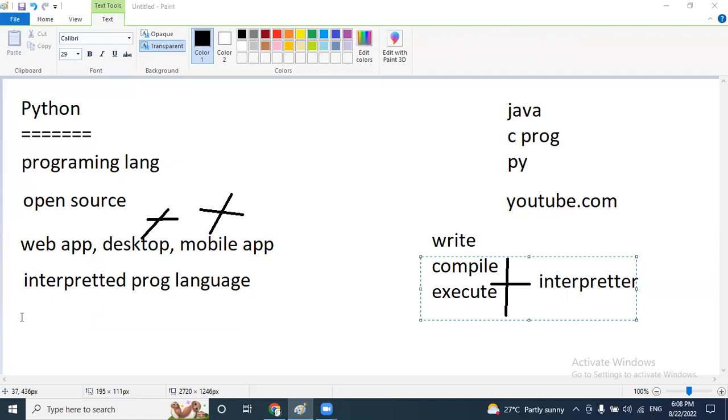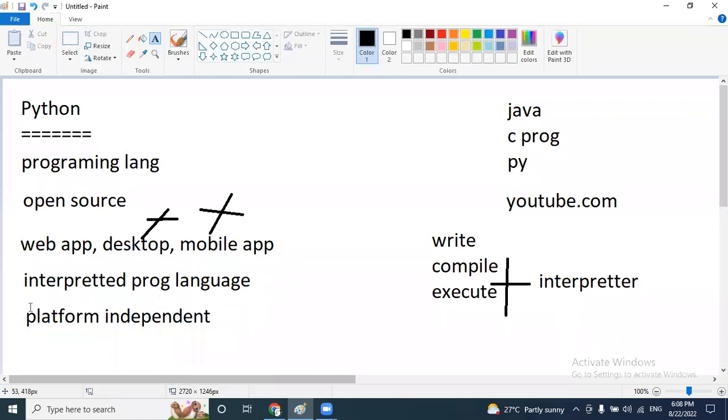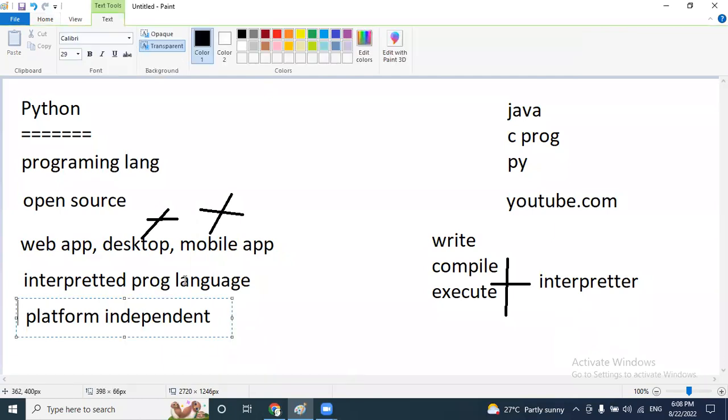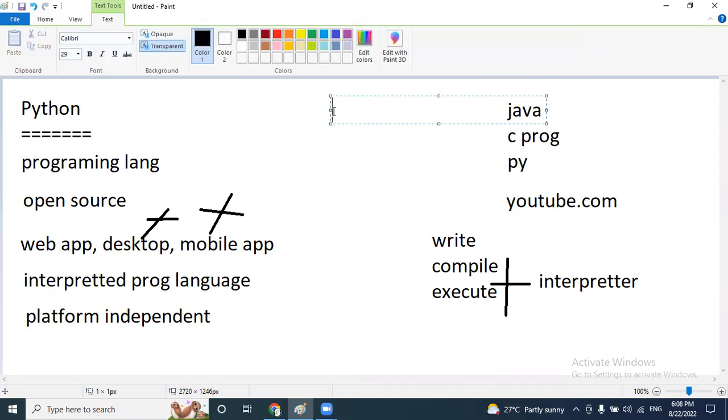And after that, Python is platform independent. Nothing but we can execute Python programs on any platform. For example, when we install Python on our device, we get IDLE, the Python shell, and we can execute by using IDLE. In our device, we also have the command prompt, and with the help of the command prompt we can execute too.